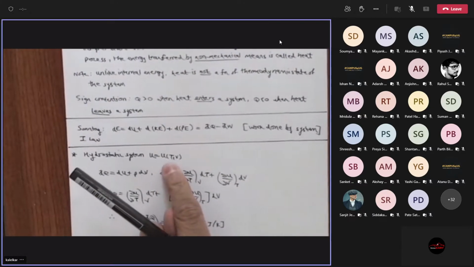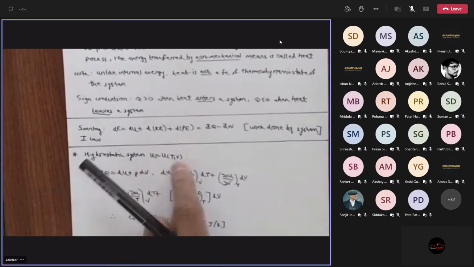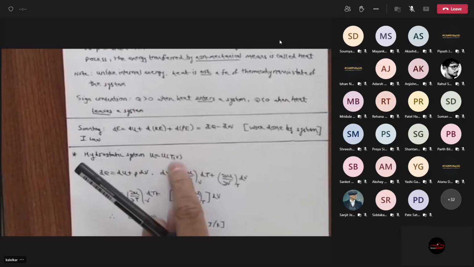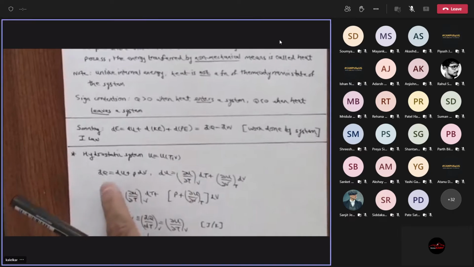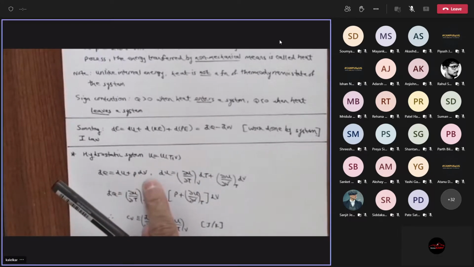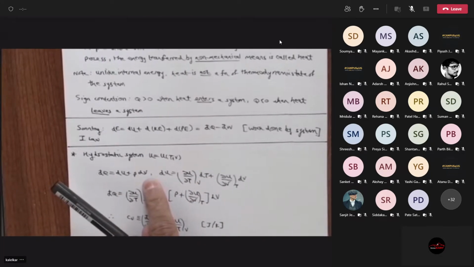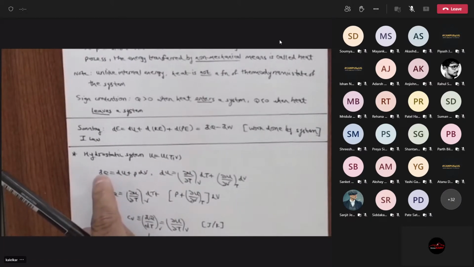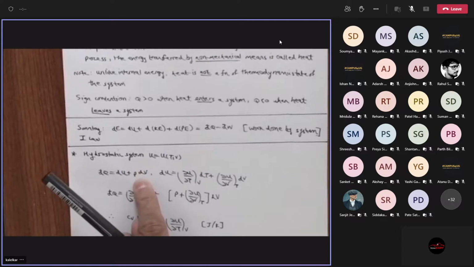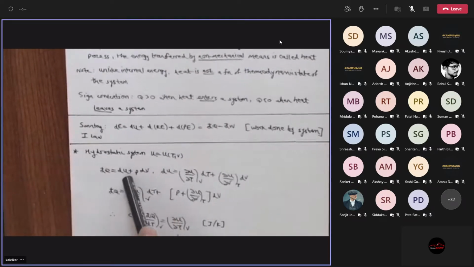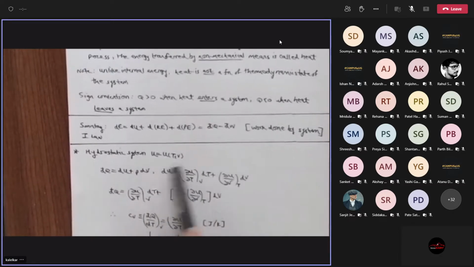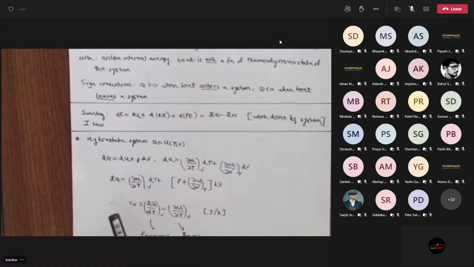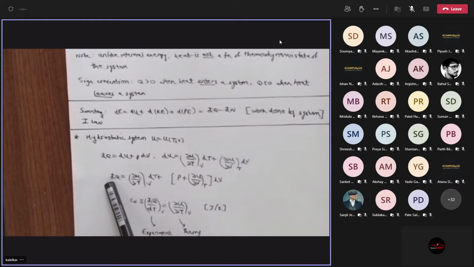I have a hydrostatic system. So internal energy is some function of, say, T and V as my variables. Then I can write dq is du plus pdv, right? You understand, du is dq minus pdv. I'm placing the pdv on the other side, because dw is minus pdv, so it comes on the other side, becoming plus pdv. So I can write du as an exact differential. I will write it out, plug it in, and I'll get this relation for dq.